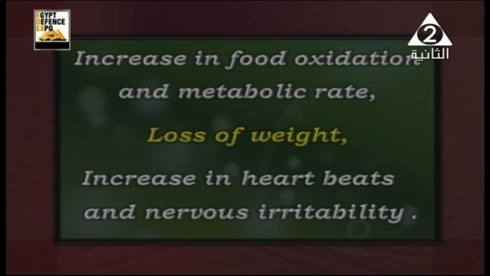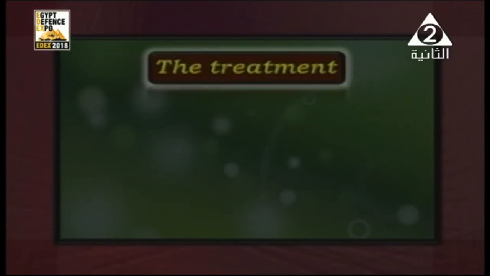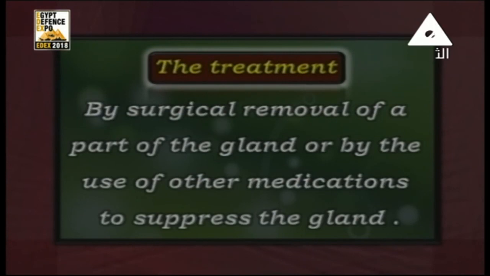The person will be very tense and very nervous. How can we treat this disease, the hypersecretion of the thyroxine gland? The treatment is by surgical removal of a part of the gland, or by the use of other medications to suppress the gland.